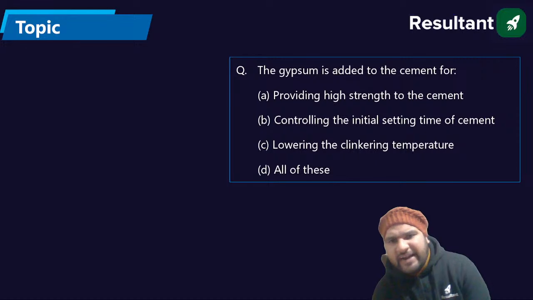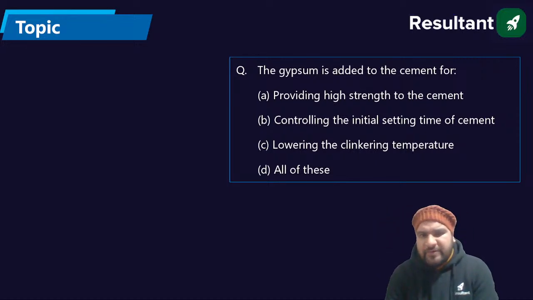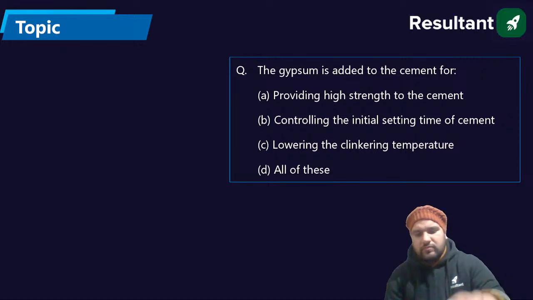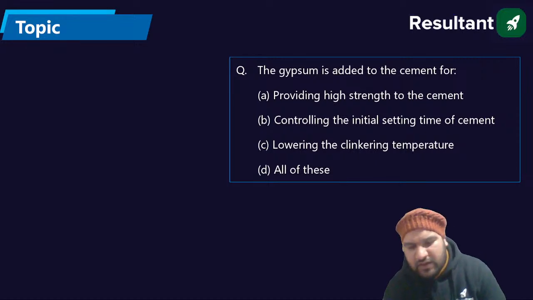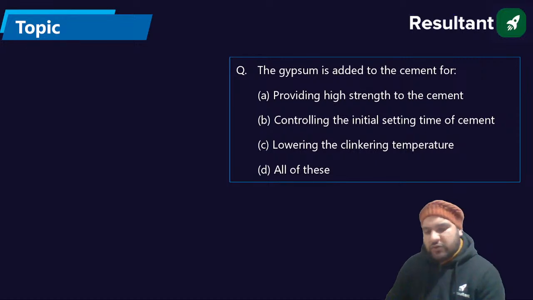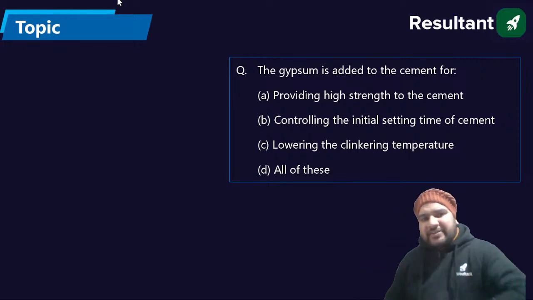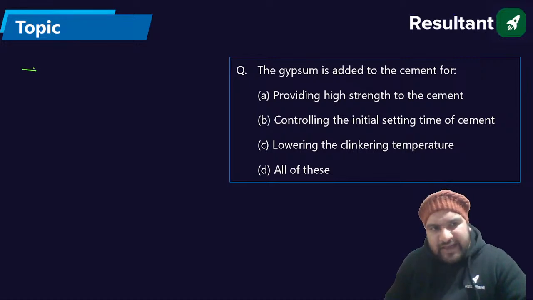Now, gypsum is added to the cement for the purpose of, what is the purpose of gypsum? Kedari is saying B is the answer, reducing setting. What is the answer, Santosh? Gypsum is actually the decelerator. Absolutely correct.